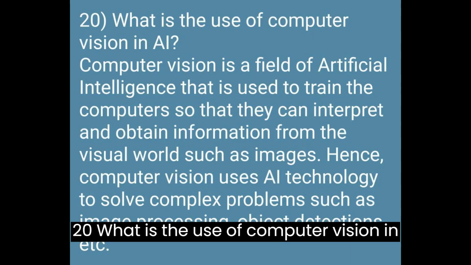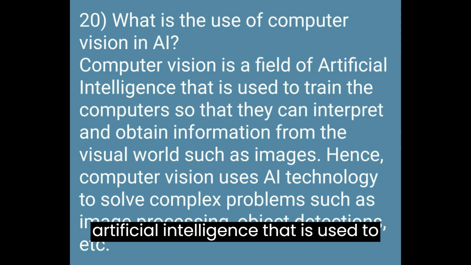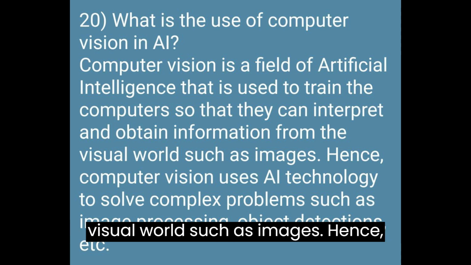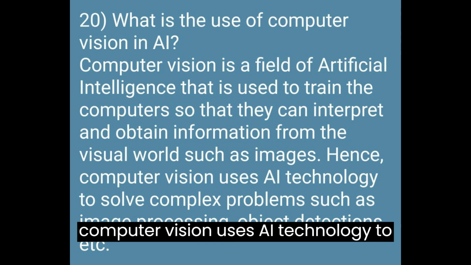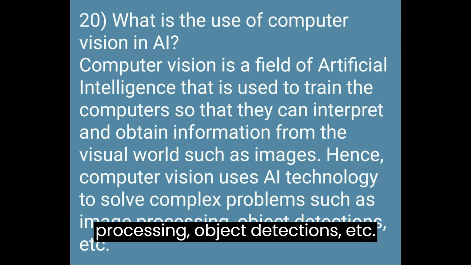20. What is the use of computer vision in AI? Computer vision is a field of artificial intelligence that is used to train computers so that they can interpret and obtain information from the visual world such as images. Hence, computer vision uses AI technology to solve complex problems such as image processing, object detection, etc.